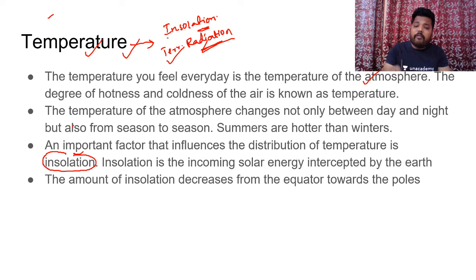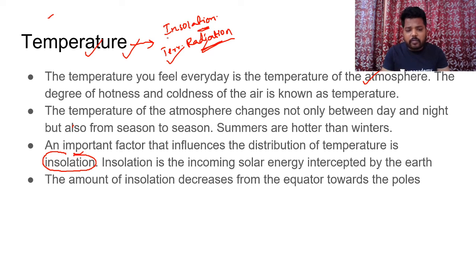Earth is heated from below rather than from the top. This is the most important point which you have to remember. The atmosphere is not heated by the insolation. Rather, the atmosphere acts as transparent to this insolation, but it traps the heat from the terrestrial radiation from the earth's surface. Please do remember this, and more regarding temperature we will read in the 11th NCERT. I'm sticking just to the 7th NCERT itself, that's why I'm not going beyond that.